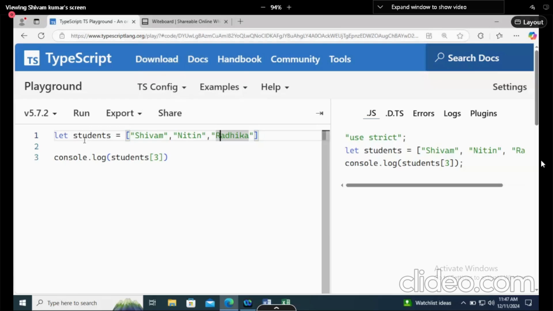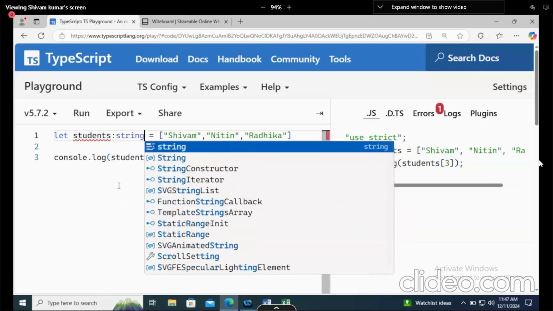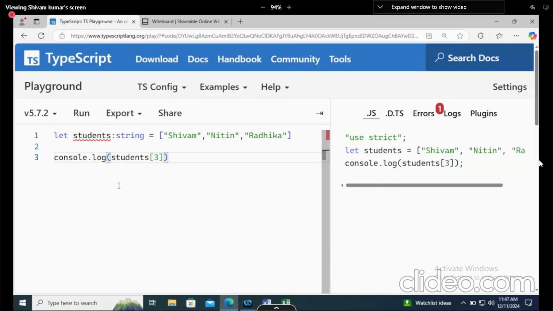Fine. Now this is how you declare arrays in JavaScript, but this is not TypeScript because there is no type. So how are we adding the type? Colon string. But once you add the type string, it will give you an error. You know why this is giving an error?